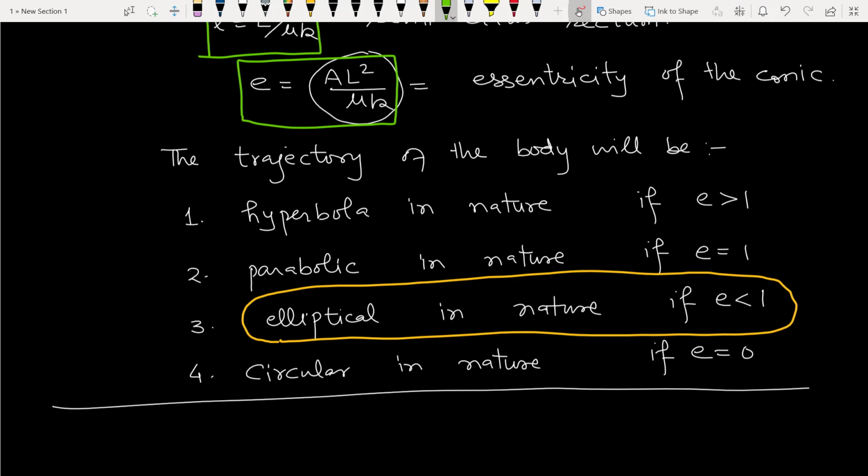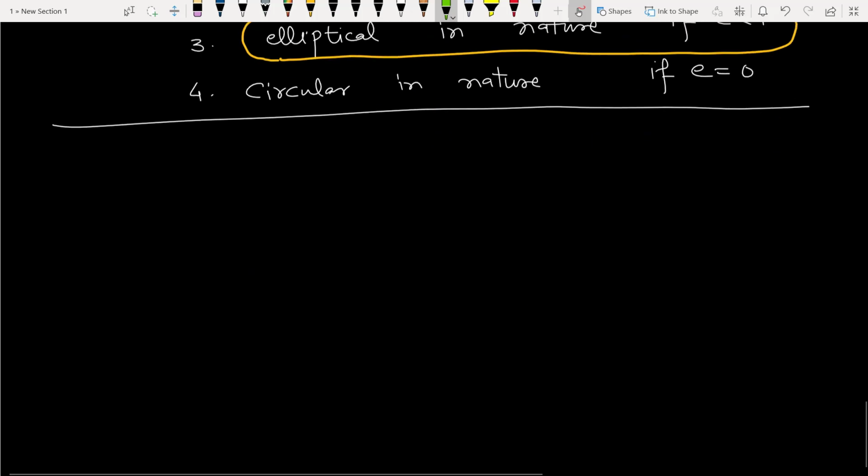So now, continuing the same topic to the next step, today we will discuss turning points.